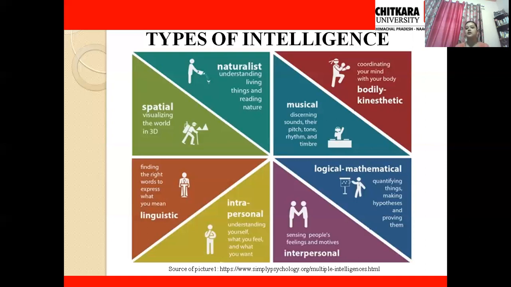So this is the type of intelligence given by Gardner, which is multiple types of intelligence. This was all about the types of intelligence, where we have seen intelligence categorized into two types. First one is the triarchic theory, and next one is the multiple intelligence theory. Now let's see how we can use intelligence. What is the use of intelligence? Let's say someone has musical intelligence, someone has interpersonal intelligence. What is the use of these different kinds of intelligence?